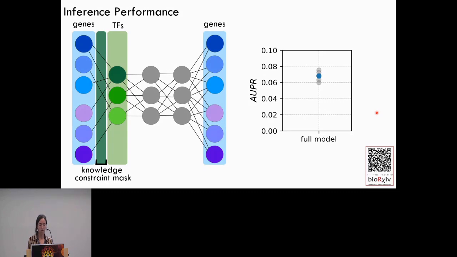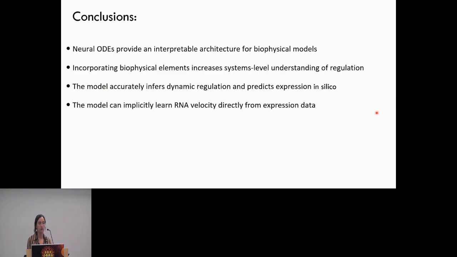So overall, neural ODEs provide an interpretable architecture for biophysical models, and incorporating these biophysical elements increases a systems-level understanding of regulation. The model can accurately infer dynamic regulation, it predicts expression in silico, and it can implicitly learn RNA velocity directly from the expression data.